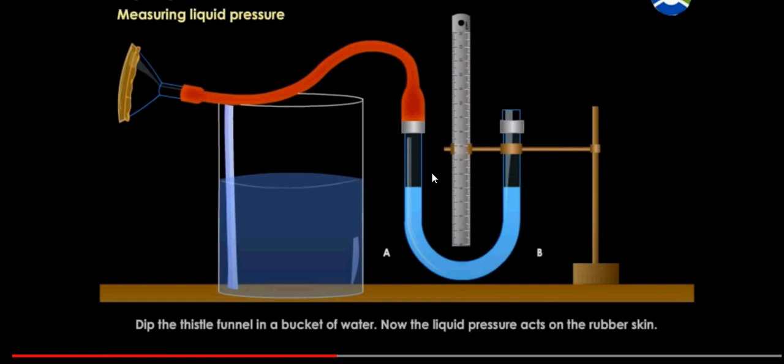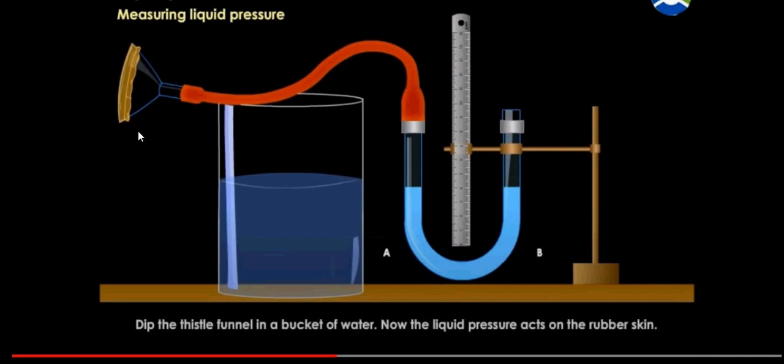Then this part is open. The right arm of the manometer is open to the surrounding, which means the atmospheric pressure is also acting at this side. Since the pressure acting on both sides is the same, which is the atmospheric pressure, the level of the liquid in the manometer on the left and the right arm is the same. So the pressure is the same, no difference in pressure on the left and the right side.